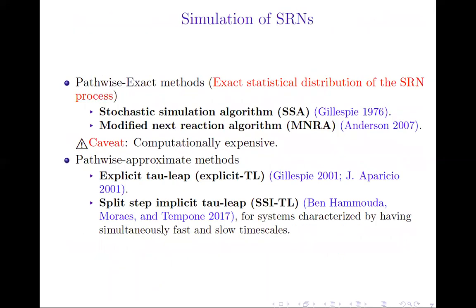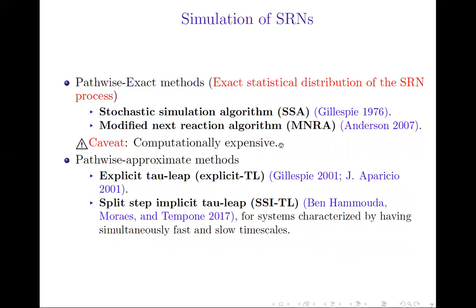So there are mainly two classes of simulation methods for stochastic reaction networks. The first class is what is called pathwise exact methods, which reproduce exactly the statistical distribution of the stochastic reaction network process. For instance, we name the stochastic simulation algorithm and the modified next reaction algorithm. However, these kinds of methods are penalized with a huge computational cost.